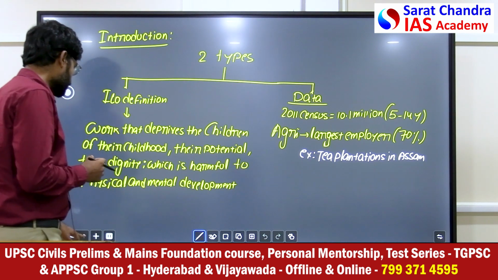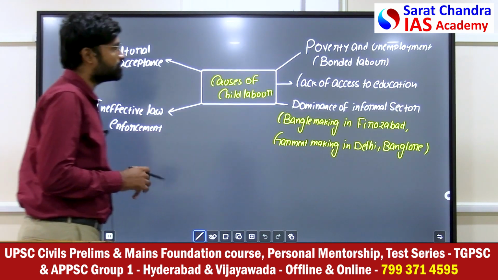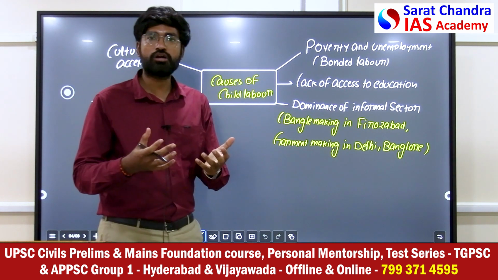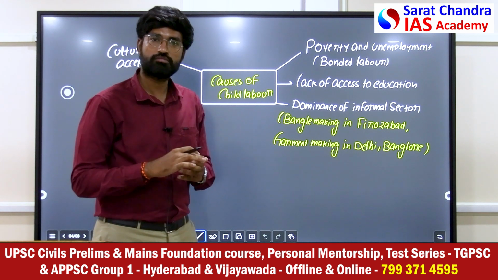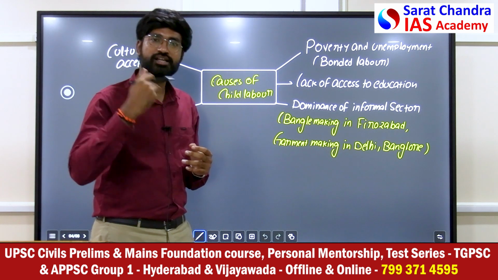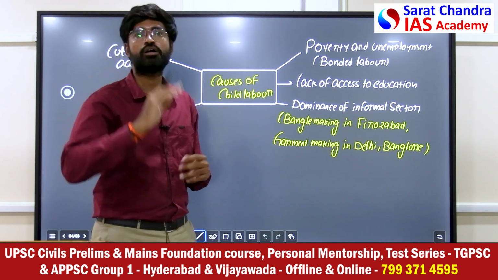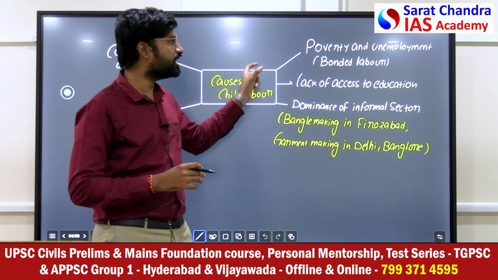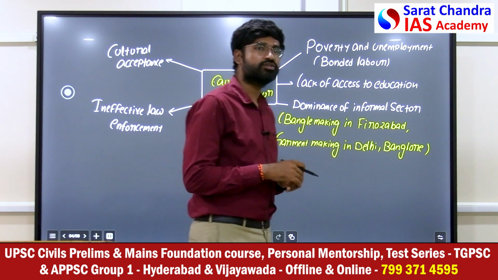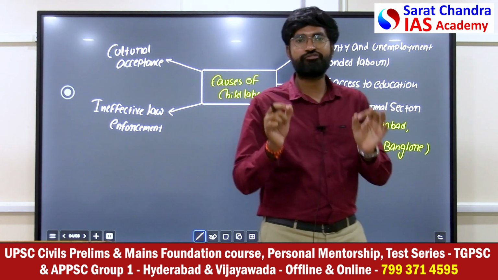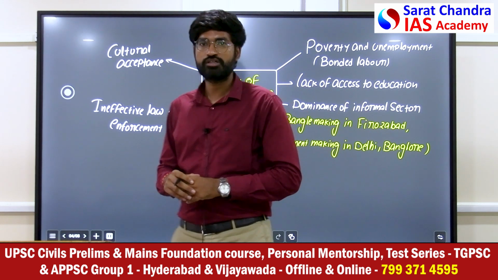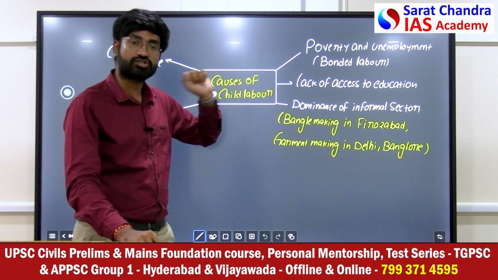Now, after the introduction, we need to understand the causes of child labor. The first cause is poverty and unemployment. If you are poor, the child will be sent to work and there will be bonded labor. If you have taken a loan from a money lender, rather than returning the loan, you will send your child as a bonded laborer. So poverty and unemployment among adults is leading to child labor. Then lack of access to education. If proper quality and free education is provided, children will automatically go to school. It is not getting provided.